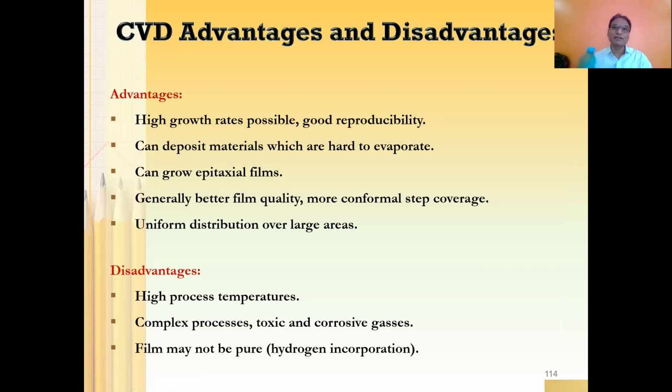As far as electrochemical and chemical methods are concerned, we don't have any risk, whereas in CVD, we have got risk. High growth rate is possible, with good reproducibility. It can deposit materials which are hard to evaporate. Even materials which are very hard to evaporate can also be grown here. It can grow epitaxial film.